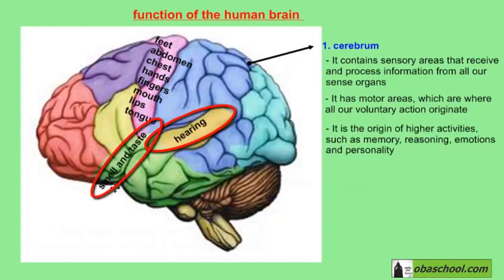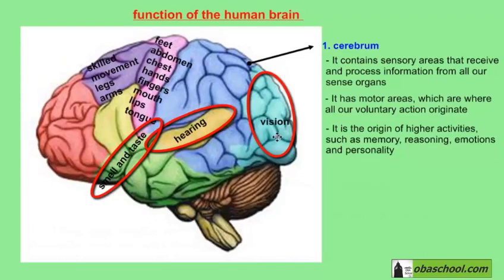This part is responsible for smell and taste, and also if we notice, it is the closest part to our nose and our tongue. This is the part that analyzes the chemical messages that are turned into electrical impulses and sent to the brain. So if I asked you, these two circled parts of the brain, are they sensory or motor areas? You should be able to tell me that they are sensory areas.